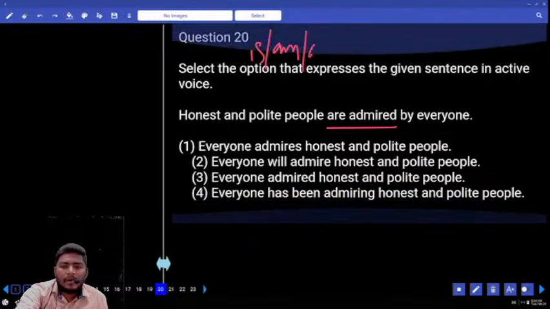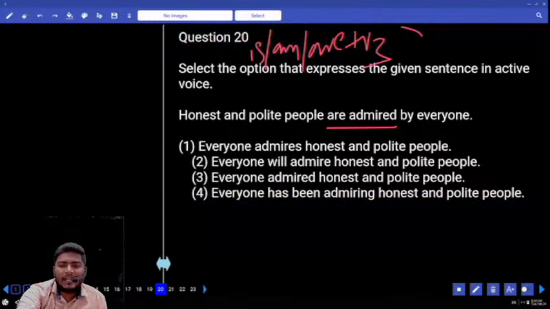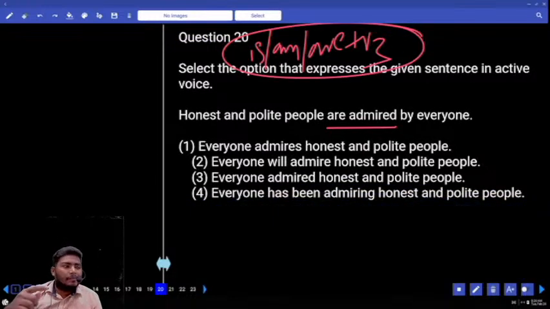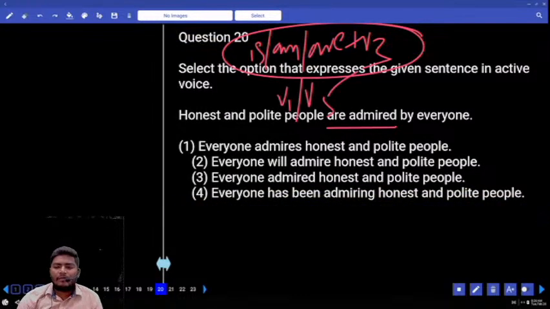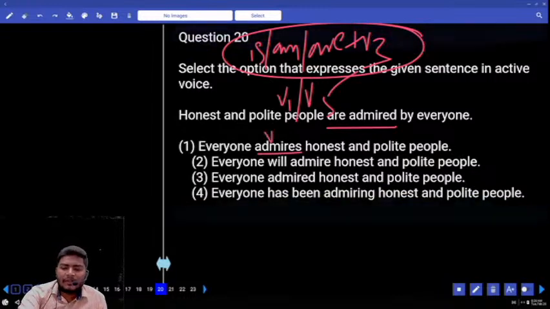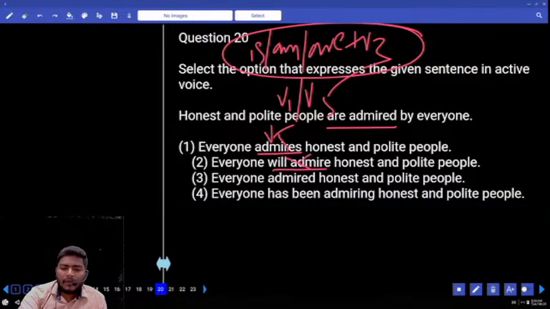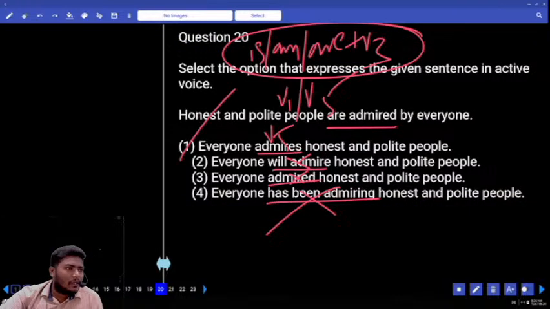Is, am, are plus v3. Where do we use this passive voice structure? Simple present passive voice. What is the structure of simple present? Subject plus v1 or v5. Find v1 or v5. Everyone admires, v5 possible. Will admire, simple future, not possible. Admired, v2, simple past, not possible. Has been admiring, present perfect continuous, not possible. Only simple present comes with a v1.